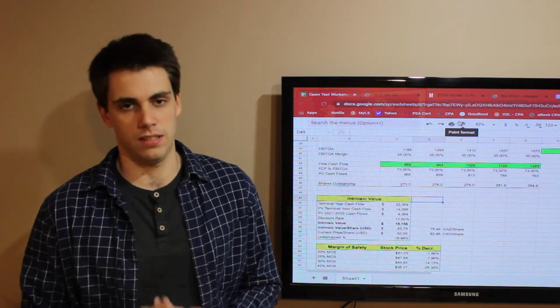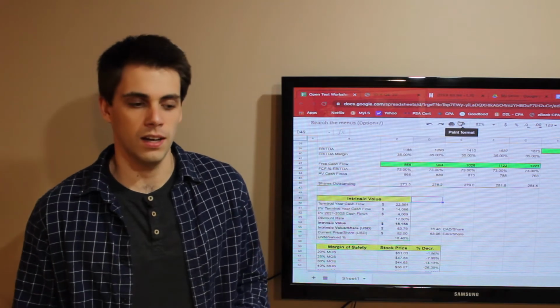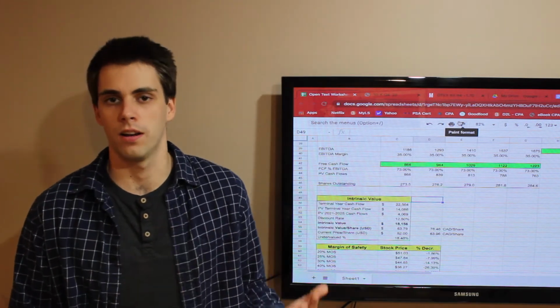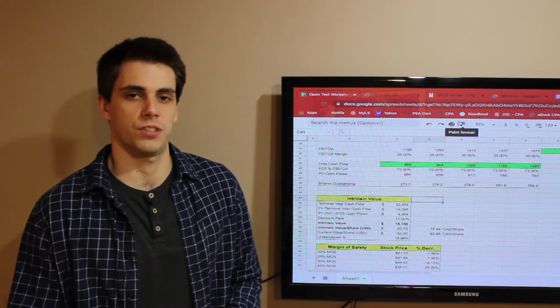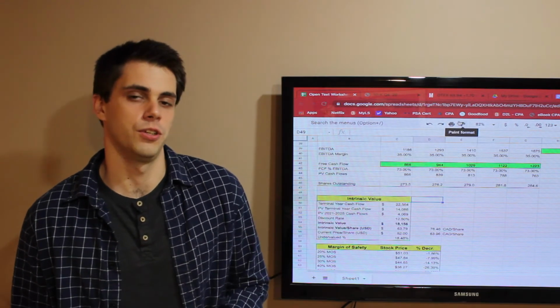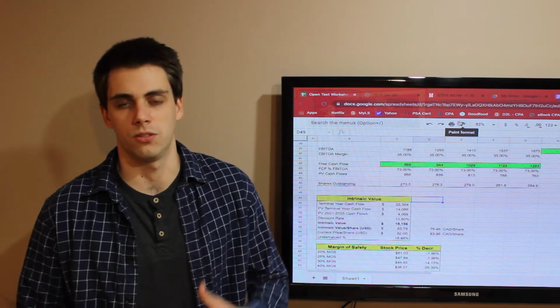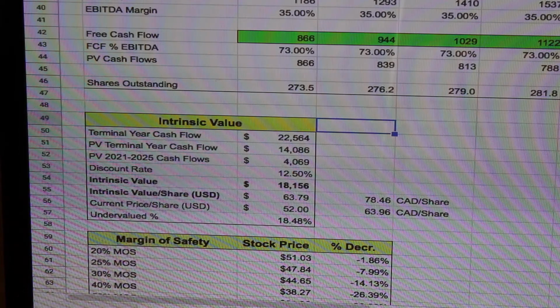But with individual companies, you have unsystematic risk. So because you're taking on more risk, you need a higher reward in compensation for that risk. So we know the market typically does about 10% a year if you look at a 40-year average history. So I just added a slight premium to that to kind of compensate for that additional unsystematic risk we're taking. So if you're a bit more risk averse, maybe you'd want to take a higher discount rate. 15% is a common one to use just kind of as a baseline. But again, that's kind of the methodology I had behind 12.5% in case you're wondering. Okay, but let's continue with the intrinsic value calculation.